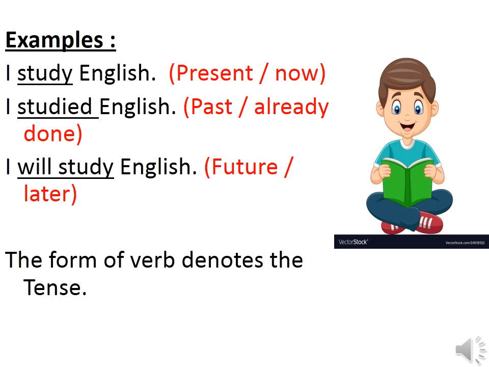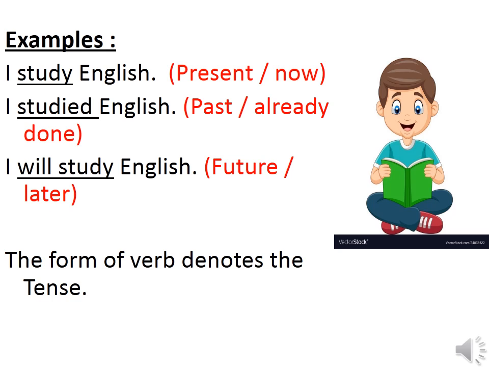Now let's change the sentence a little bit. I will study English. Now when I say I will study English, that means I have not yet started studying, but I have planned to study in future.